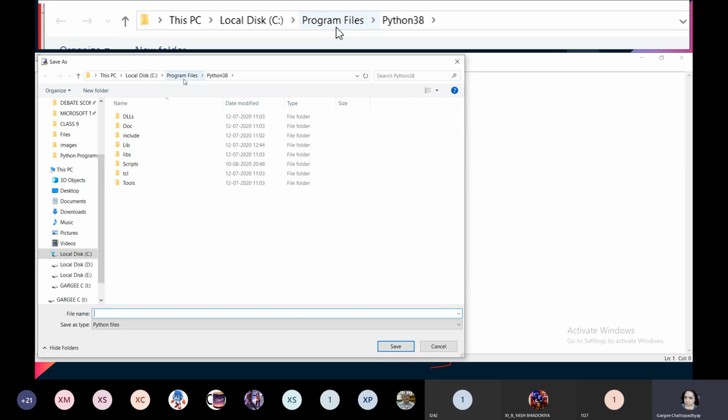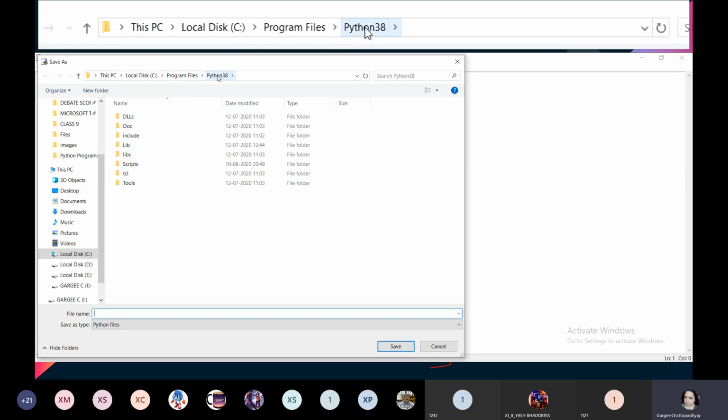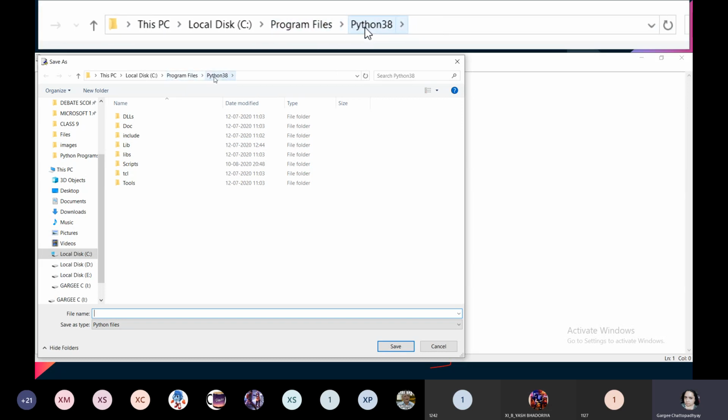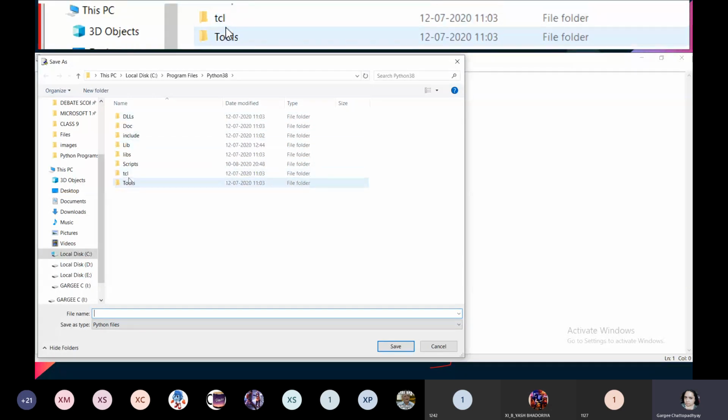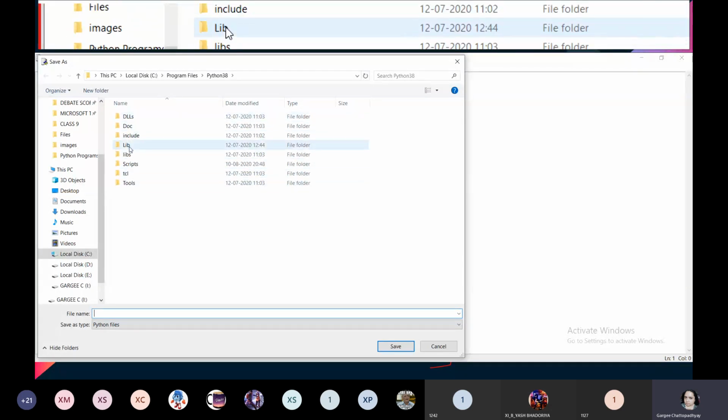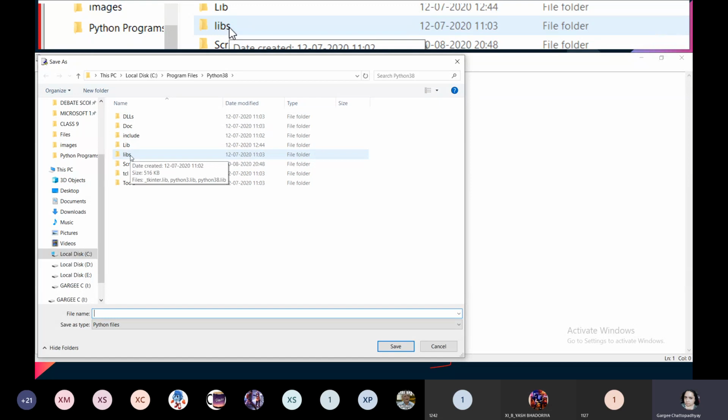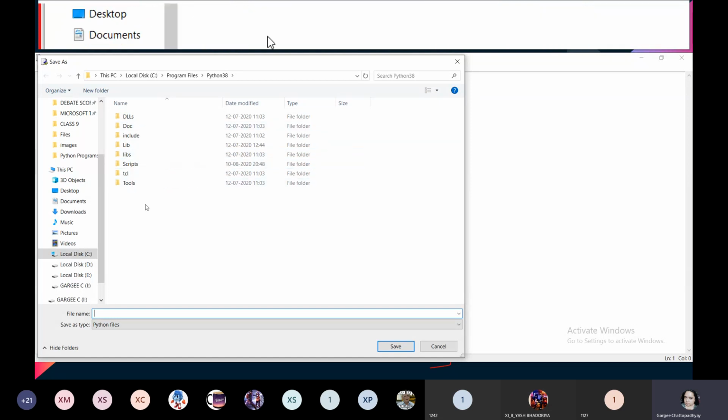By default, it will always open the parent folder of the Python setup, that is C drive, Program Files, Python 38 folder. But make sure, this is the folder which contains all the necessary files to run Python on your computer. So if you overload this area with your programs, then this area might become cluttered. So better not to touch this area.